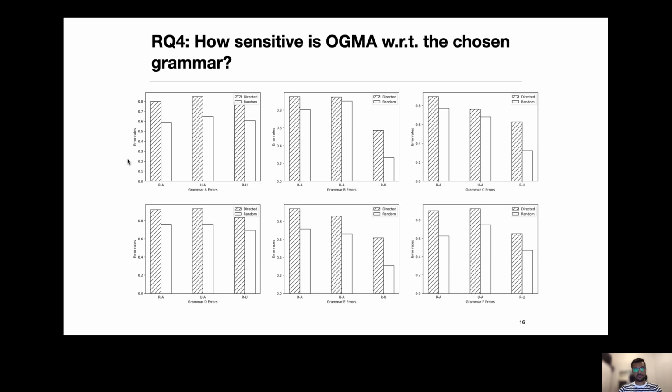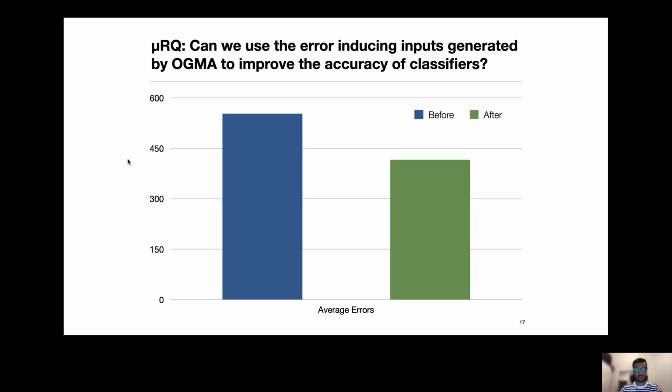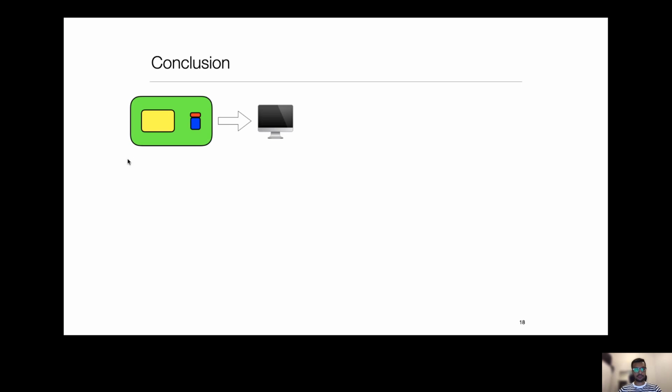How sensitive is OGMA with respect to the chosen grammar? We chose 6 distinct grammars, and in all cases, OGMA performs much better than a random approach. We also use these error-inducing inputs to retrain a small classifier, and to show that we can decrease the number of errors after retraining using our OGMA approach.